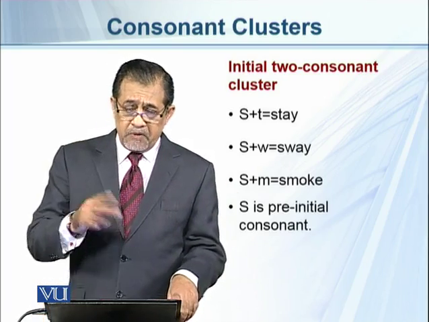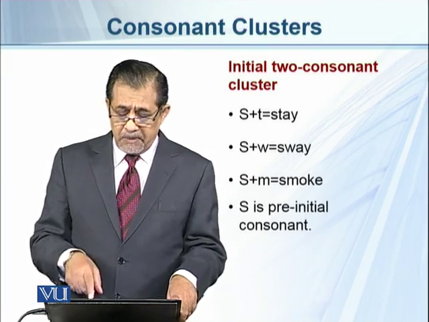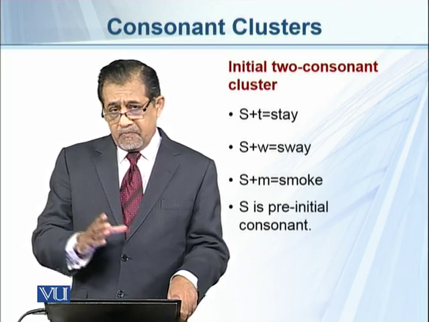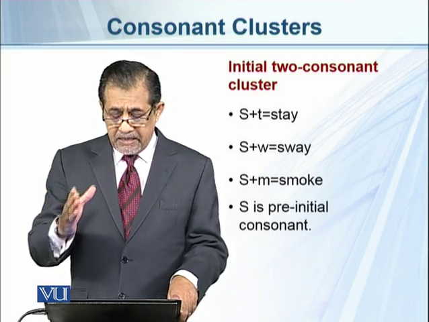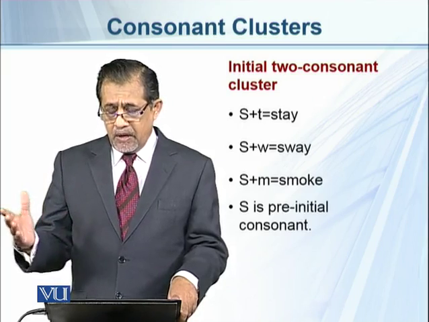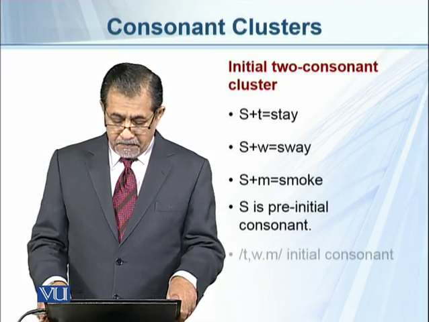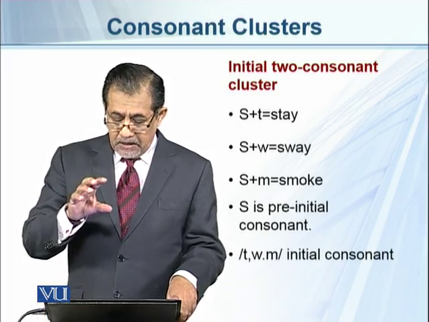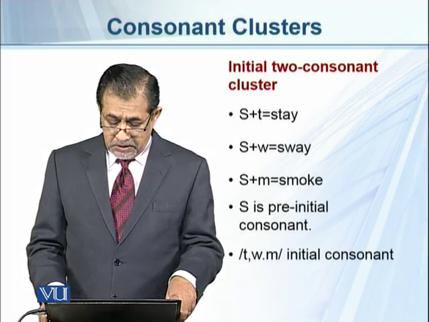So when we have two consonants, one of the possibilities is that the first is s sound and the second one is t, w or m, as you can see in these words. T, w, m will be initial consonants.